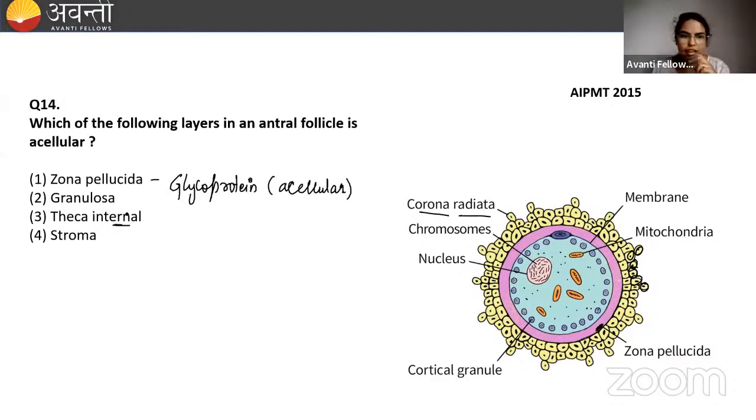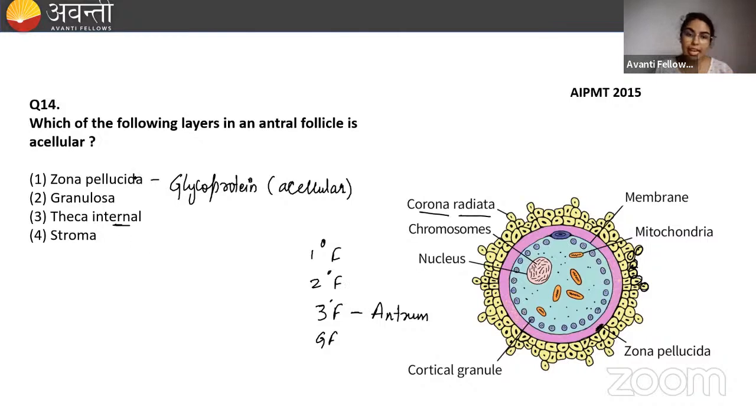And then theca interna and theca externa, that you will see during the folliculogenesis. But जब folliculogenesis होगा, at that time you will see, जैसे primary follicle का growth होगा, then comes secondary follicle, then comes tertiary follicle with the mature Graafian follicle. In the mature Graafian follicle, this proper ovum will be there. But in the tertiary, there will be the antrum. We will see the formation of antrum and the layers of theca externa and interna. That is how you are going to see.